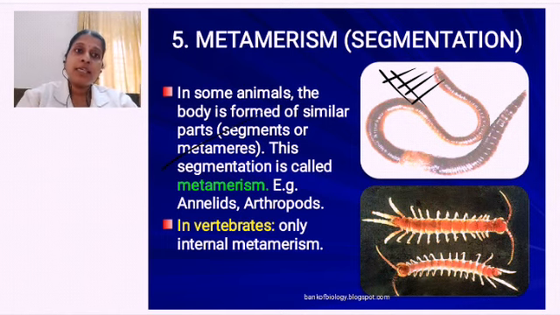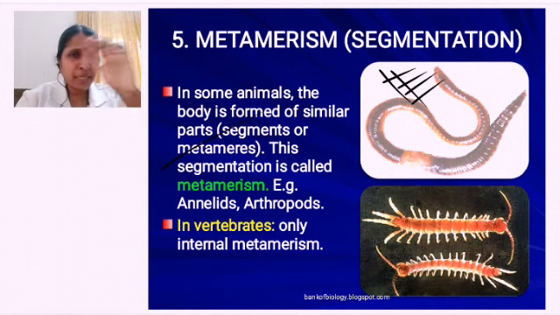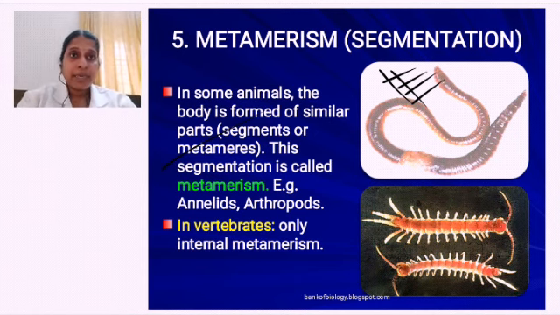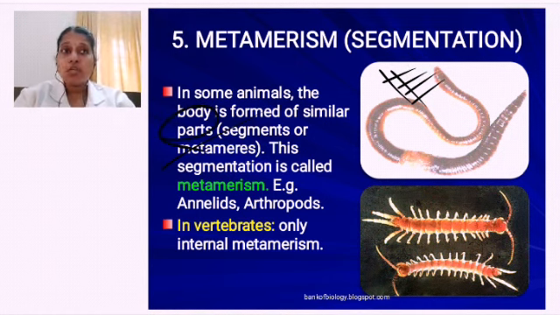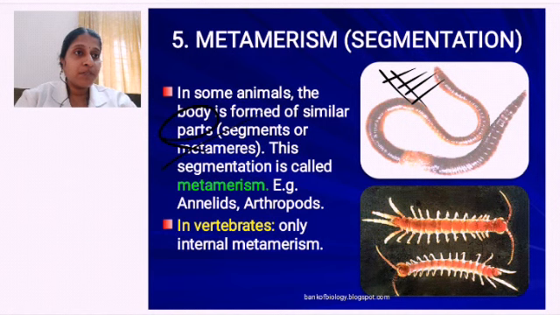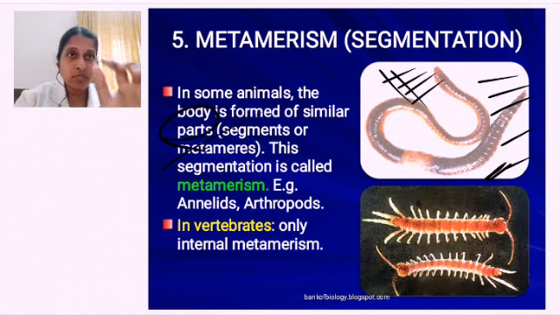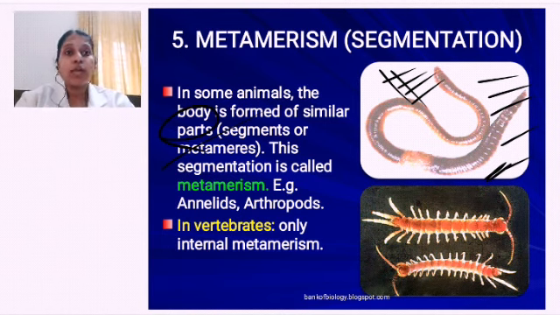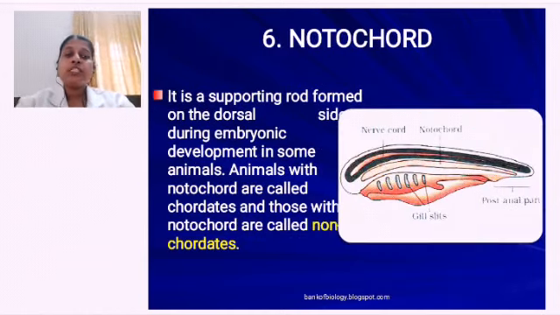And when you are seeing vertebrates, those who have the backbone, outside you cannot find any symmetry, any particular arrangement of segments will not be there, but inside maybe there is some segmental arrangement. So metamerism: in some animals the body is formed of similar parts or segments. Like annelids and all, they are having different segments. Millipede, centipede and all will have segments. So these segments are called what? Metamerism, right?